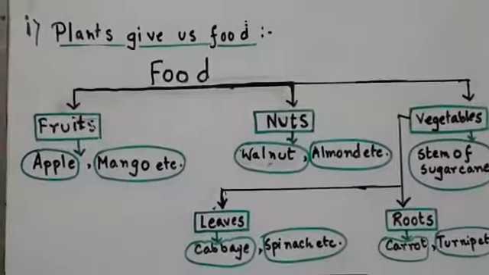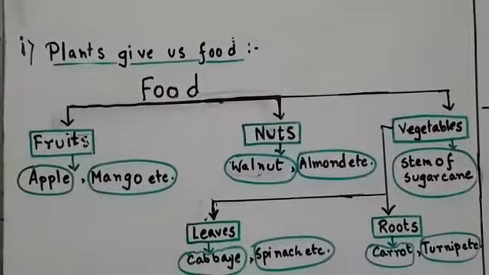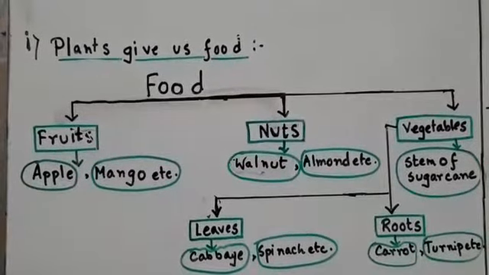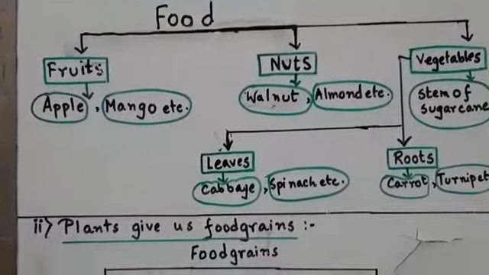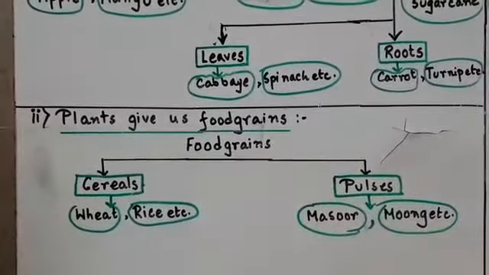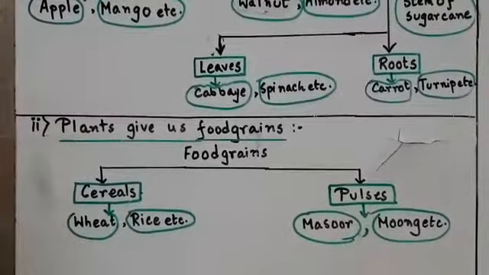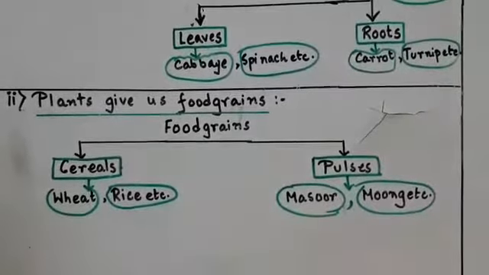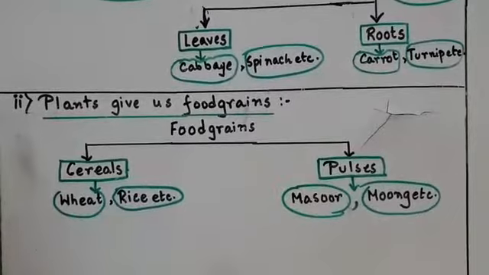So, have you seen this chart of the food? This will help you to remember and make a picture in your mind about the food that we eat. Next, let us come to point number 2. It is written that plants give us food grains. This word, food grains, is somewhat not common to you, but today we will learn about it.